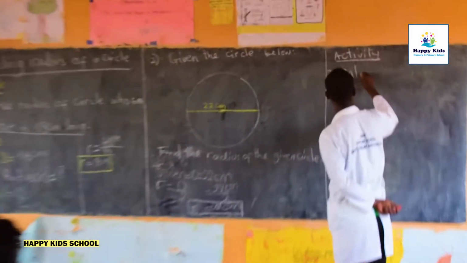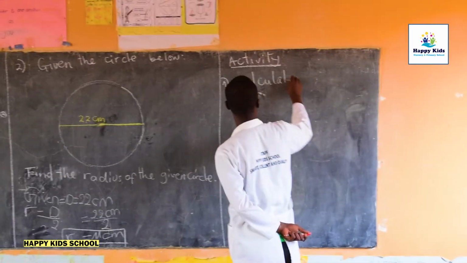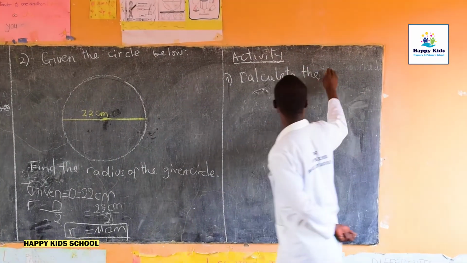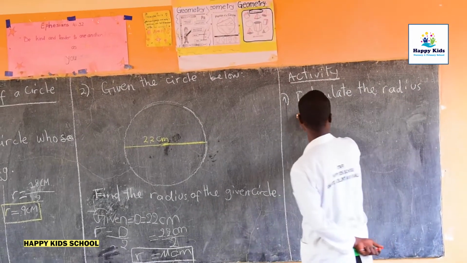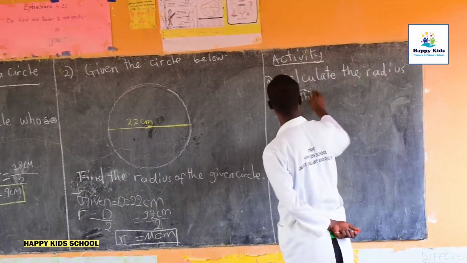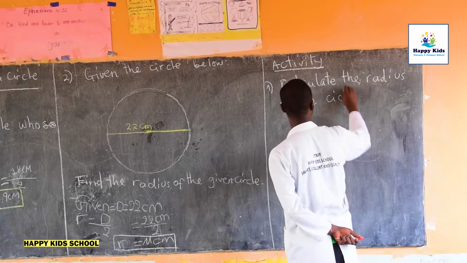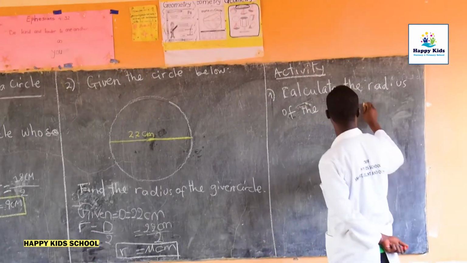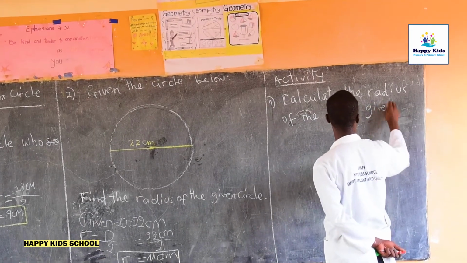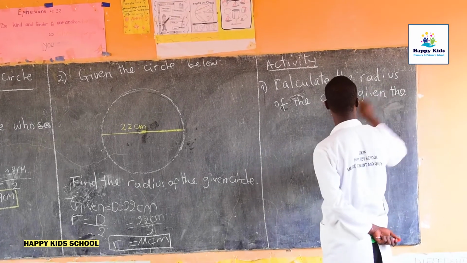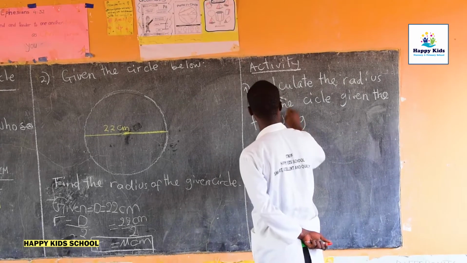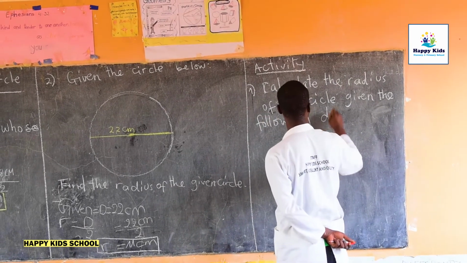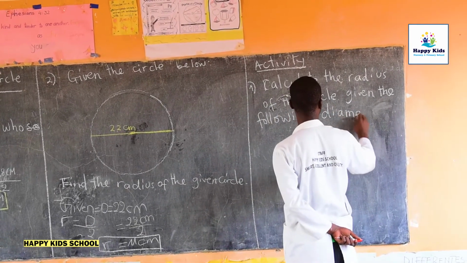Calculate the radius of the circle given the following diameters.